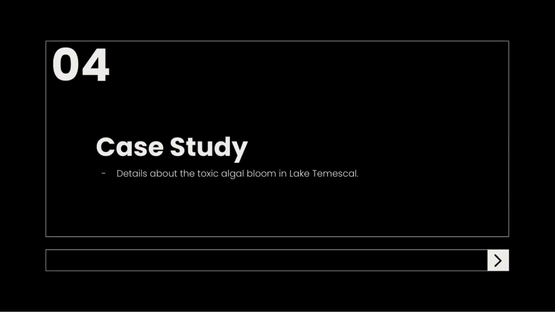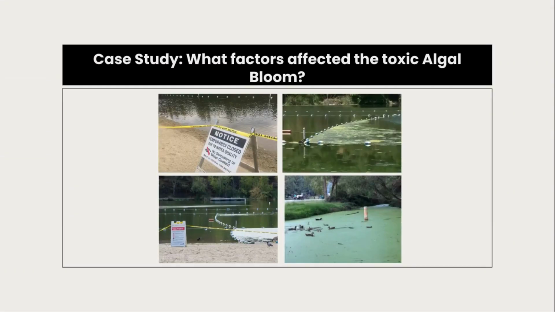4. Case study. Details about the toxic algal bloom in Lake Temescal. In 2017, there was a toxic algal bloom in Lake Temescal that closed the lake down. Algal blooms can cause cyanotoxins, and these toxins can lead to rashes and even in some serious cases, pet deaths. Because the lake was closed down, swimmers in summer camps hoping to enjoy a day of fun in the water were disappointed when they found out they could not swim. The algal bloom has also led to a decrease of the lake's fish population.